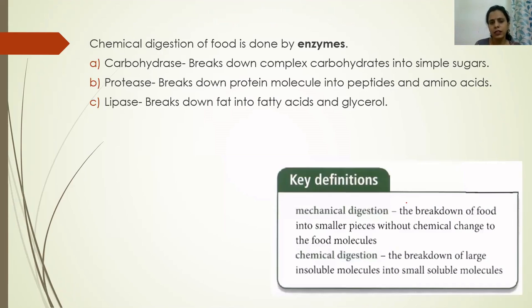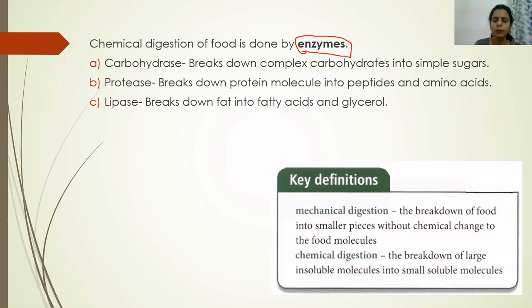So first understand a few points about chemical digestion. In human beings, the process of chemical digestion is always done by enzymes. These enzymes are also called biocatalysts. This we have already studied in unit 5. Enzymes are known as biocatalysts because they are present in the body of living organisms, and they increase the speed of any chemical reaction taking place inside our body.